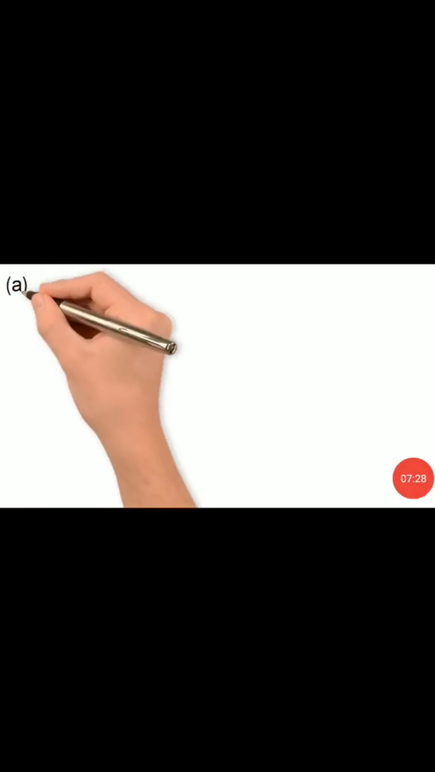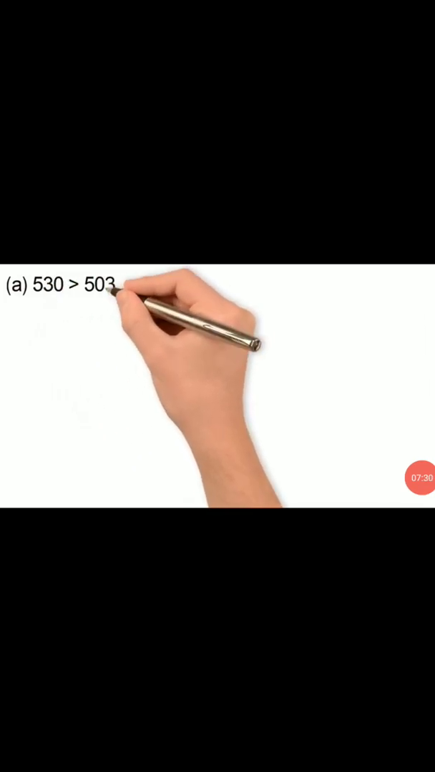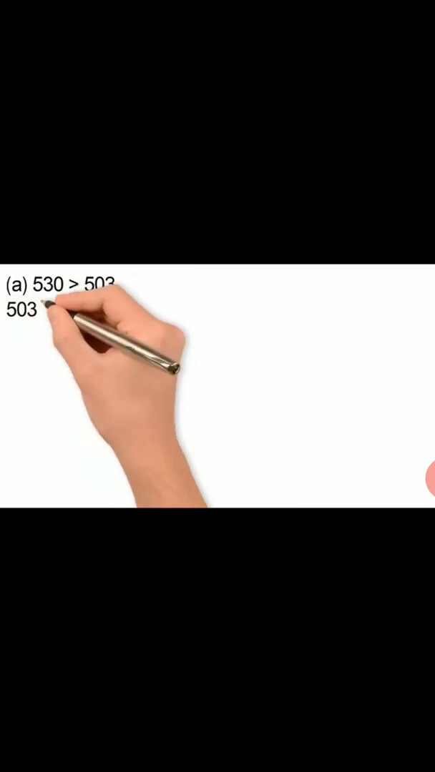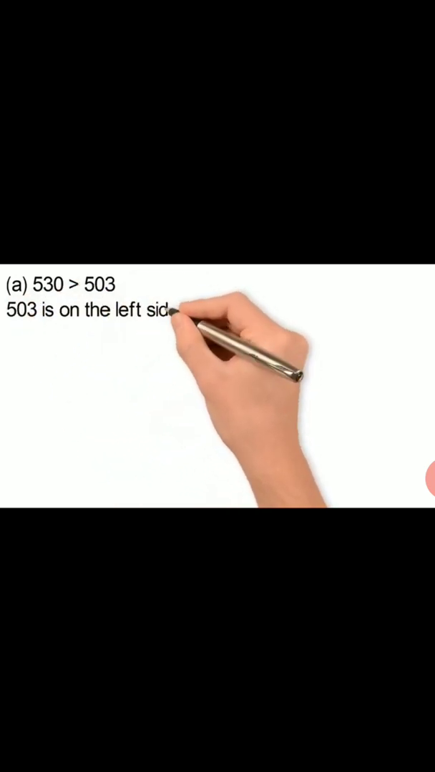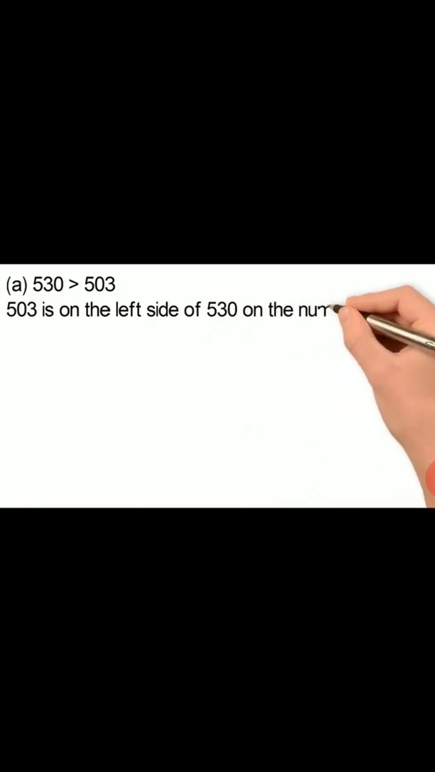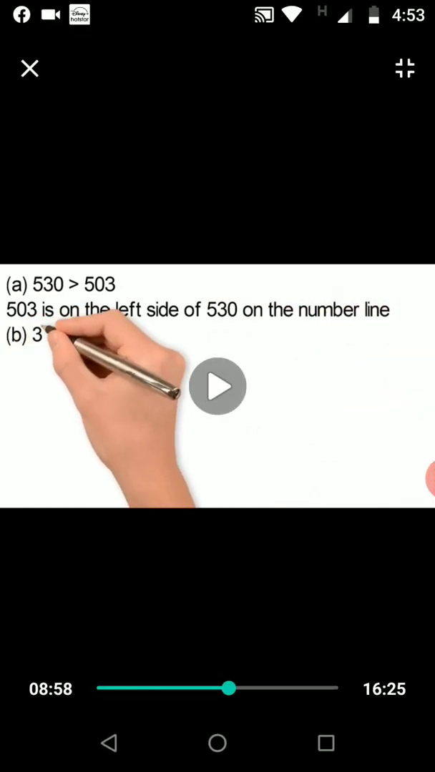Okay, we have 4 parts here. First I will solve only one part for you, 530 and 503. Okay, so 530 is greater than 503 and 503 is a smaller number, so 503 is on the left side of 530 on a number line.